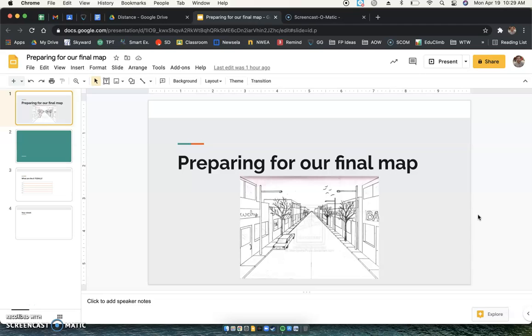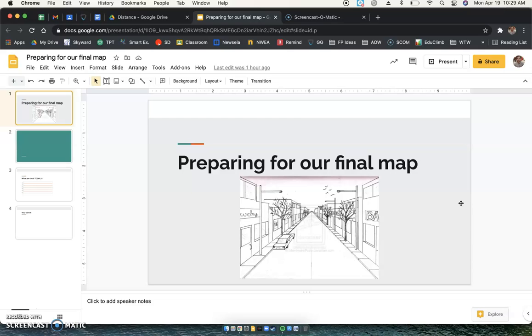What we're going to be doing today is getting more prepared for this final map that we will start tomorrow and Wednesday. This map is going to be art. You're going to be doing it in your notebook or on a piece of paper that is something nice. You can use a nice white piece of paper, or a notebook piece of paper. It's up to you. But we will talk more about it tomorrow and Wednesday. Today what we need to do is prepare for what we're going to be drawing.